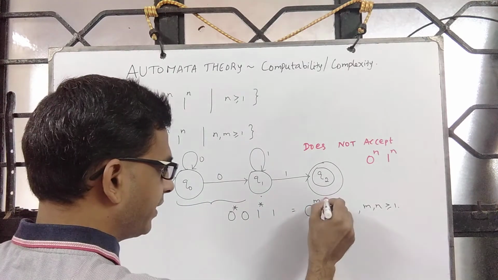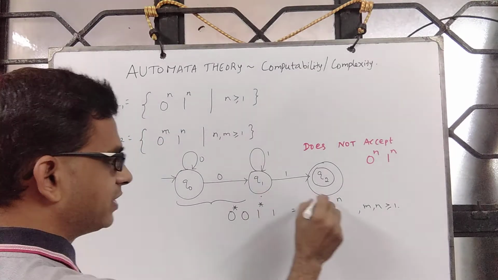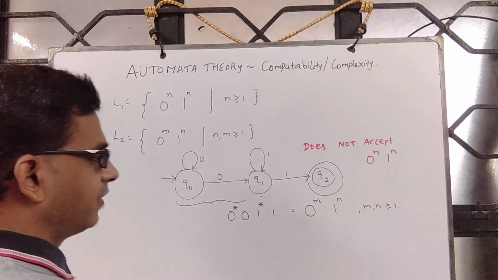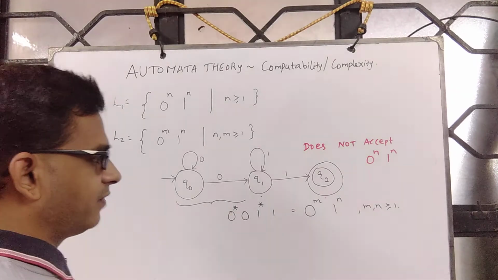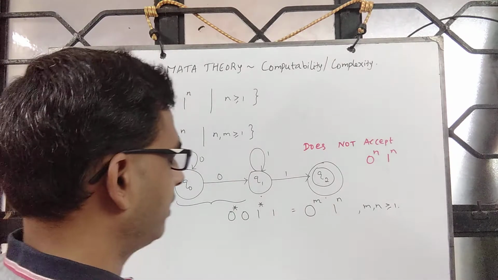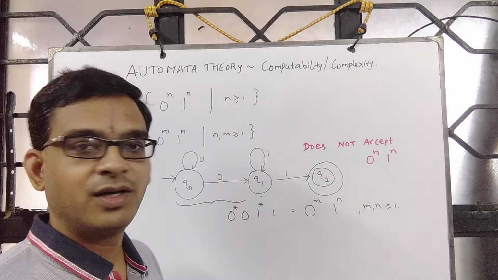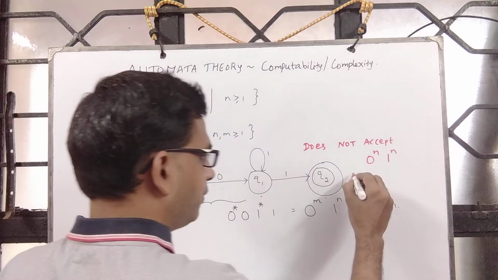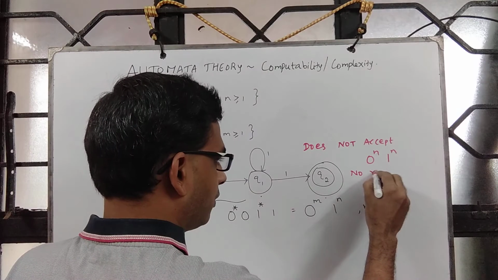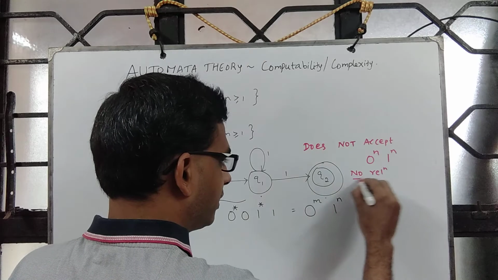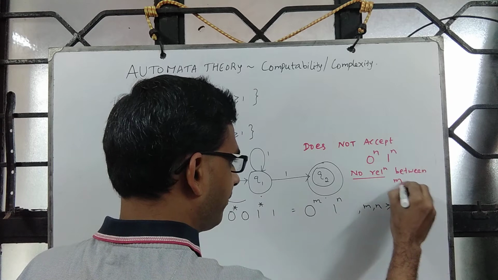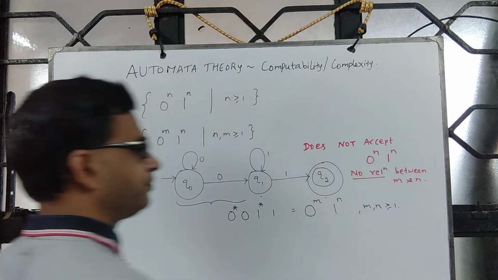Similarly, when we come over here, we do not know how many ones we have read, whether they are the same or one is more than the other, whether one is a multiple of the other, whether m equals n factorial or m is n square. All that we really do not know. So one cannot comment about any relation between m and n.